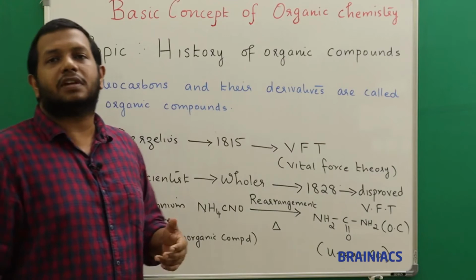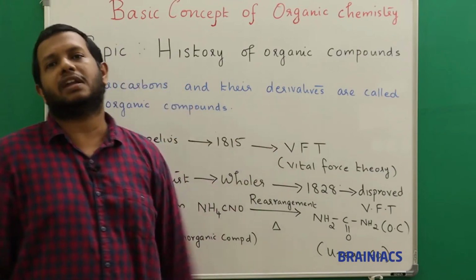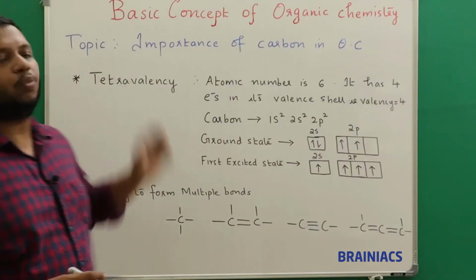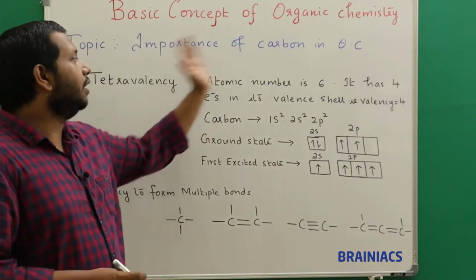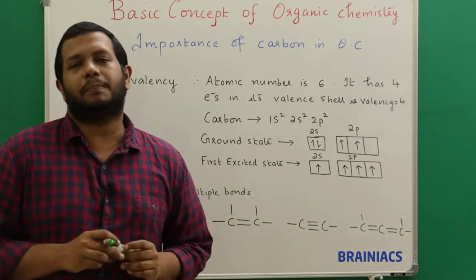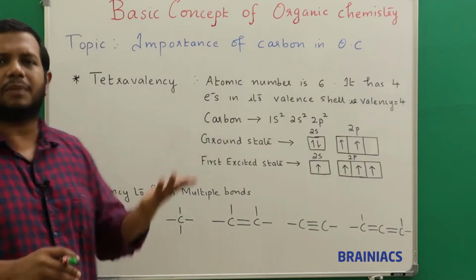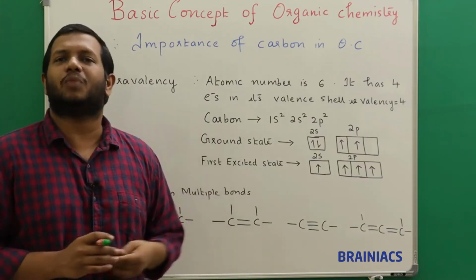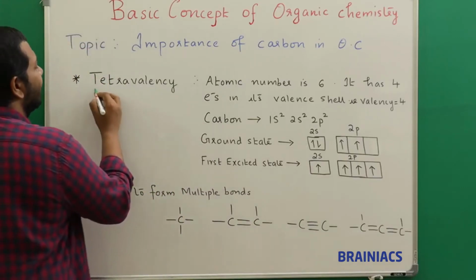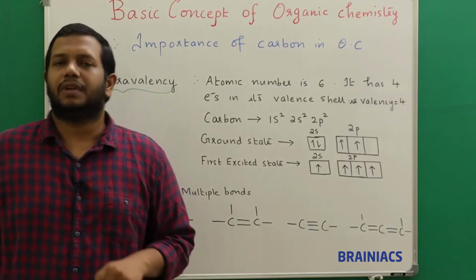Now next we will discuss why carbon forms the fundamental backbone of organic chemistry. Okay, so dear students, let's see what is the importance of carbon in organic chemistry. I told you that carbon forms the fundamental backbone of organic chemistry. So why do we say that? Why can't it be other elements? So we will try to see the reasons. Okay, the first reason I can say here is the tetravalency. That is, the valency of carbon is 4 actually.